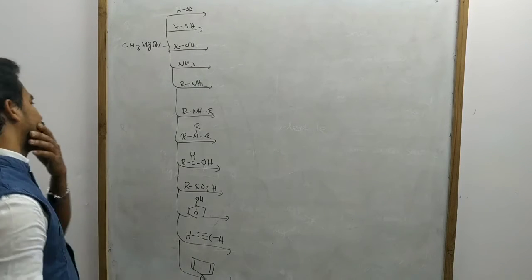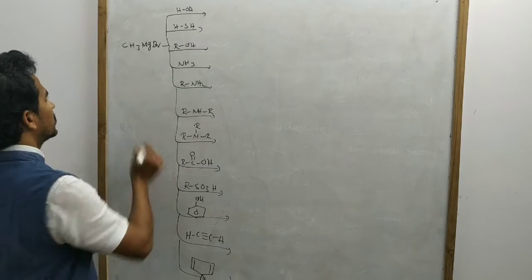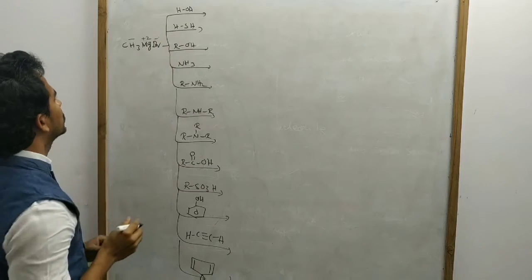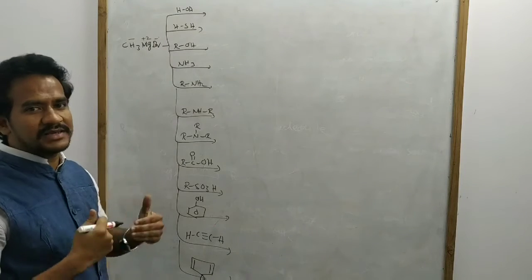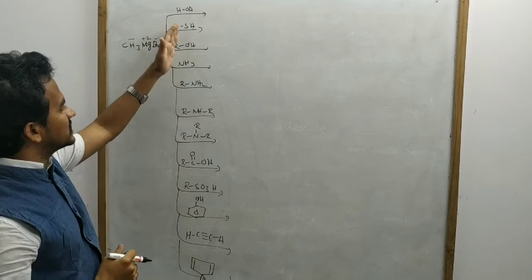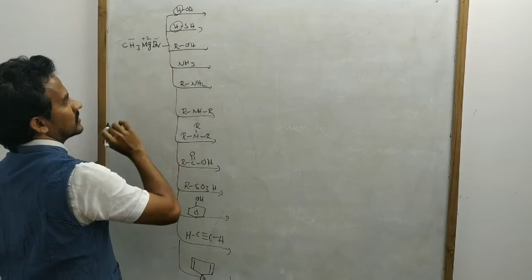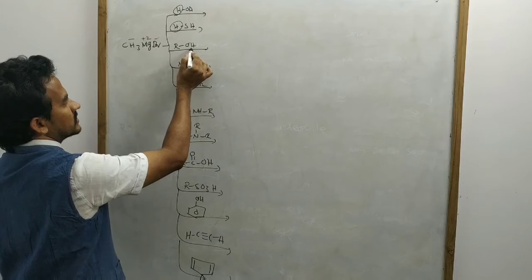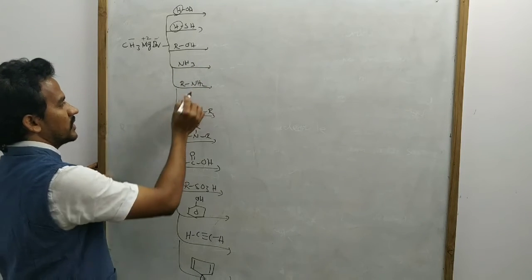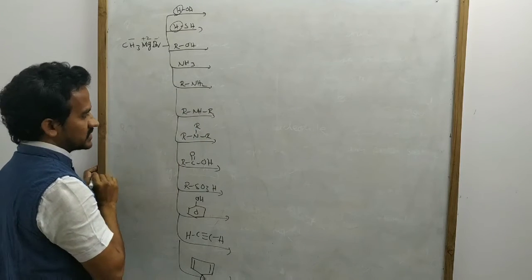Now some more reactions of methyl magnesium bromide. Here CH3 minus, Mg plus 2, Br minus. That CH3 minus accepts the proton from any proton source. Here all these are proton sources: water, H plus; ROH, there is a H plus; NH3, there is a H plus; primary amine, H plus; and secondary amine, there is a H plus.